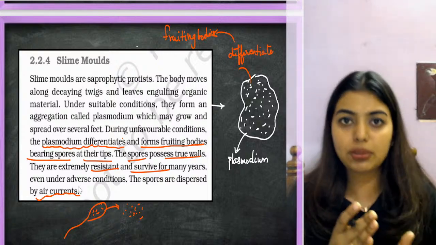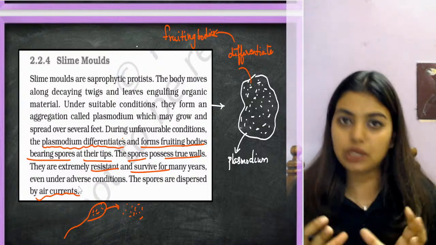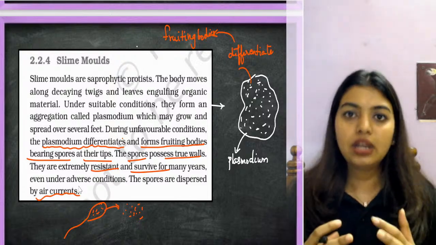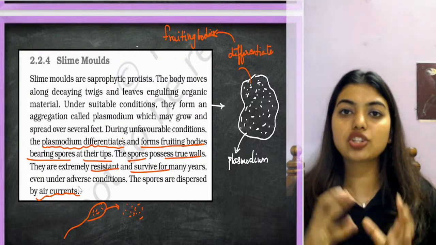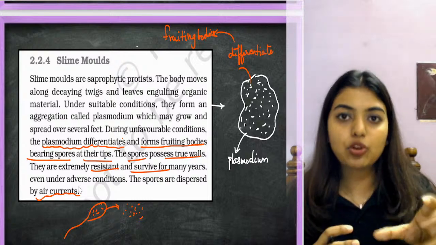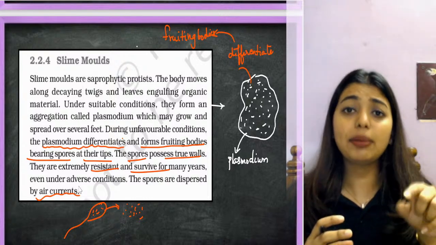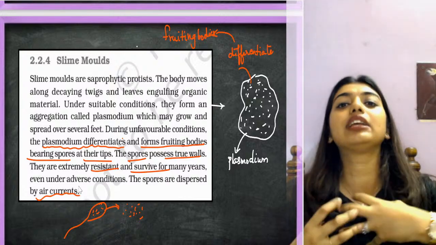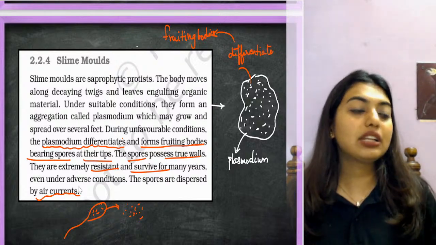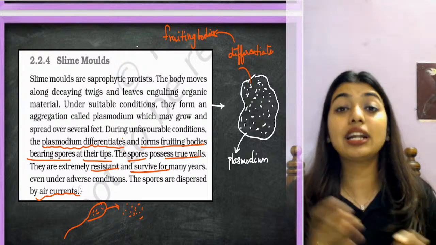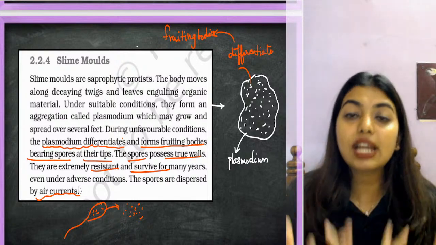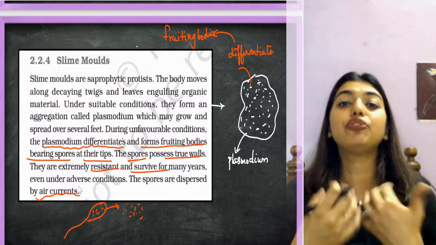Now under suitable conditions, they will form an aggregation. Aggregation means what? Group. A group of structures called plasmodium. That plasmodium will differentiate when the condition gets unfavorable. Remember, in favorable condition, I will keep money for myself, or I will collect rice and keep it for myself. When the condition gets unfavorable, I will utilize this rice, this money, to feed myself.